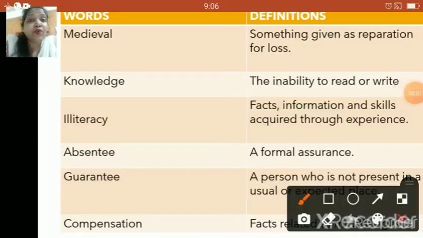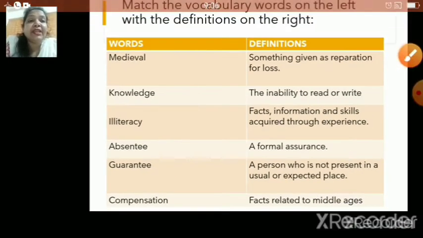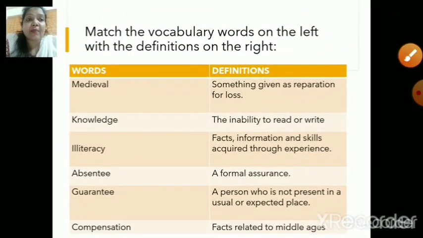Now children, we will do one more activity from page number 80, and it is F section. Match the vocabulary words on the left with the definitions to the right. I repeat, children, match the vocabulary words on the left with the definitions on the right. Now let us quickly take a pencil or a pen and start doing this activity.